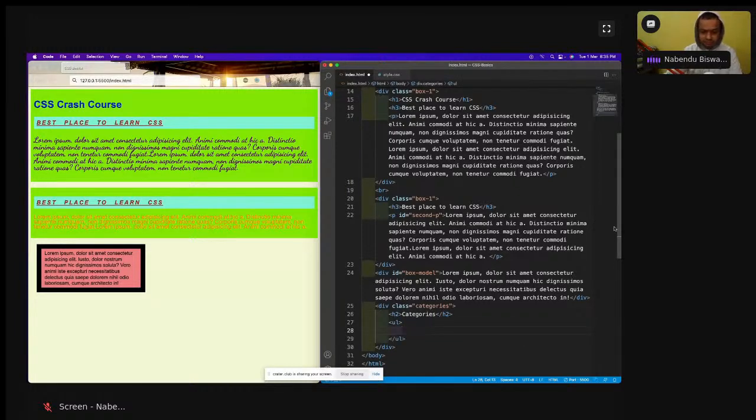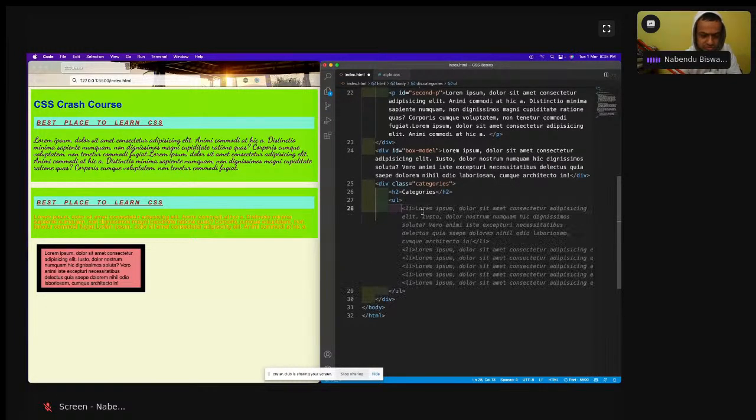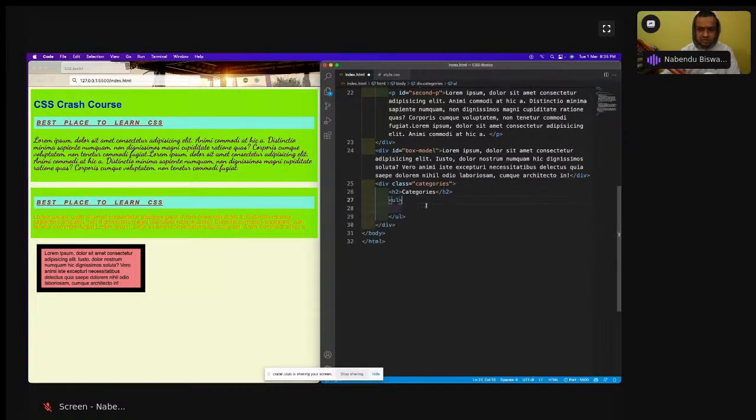Inside this ul I'm going to have an li, and here I will have an anchor tag with href equal to, because generally in an anchor tag we give something. So here I can give category one.